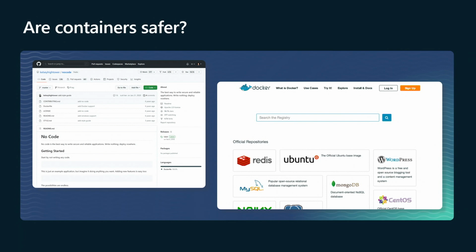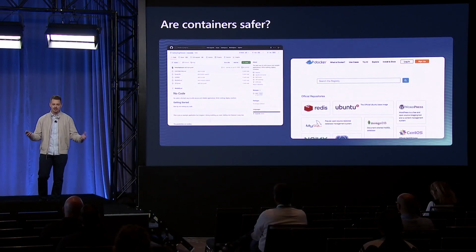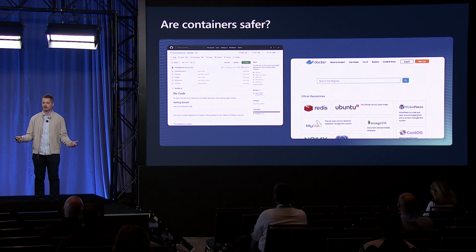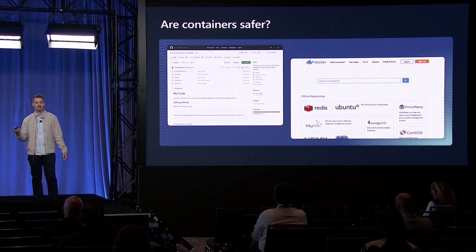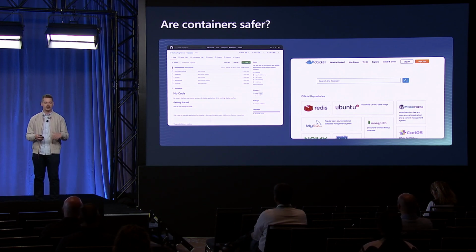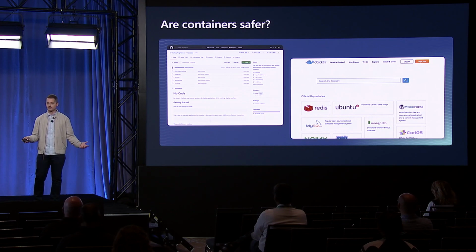Up here on the screen, you see two screenshots. The one with the GitHub repository is the only trusted code in the world, a code base by Kelsey Hightower. The reason it's secure is because there's no software in it. The only secure software is no software. So that means that containers are inherently not safe. And just like the lesson I learned on the help desk, I should be skeptical of the images and containers that I pull down from different registries, whether that be Docker Hub or elsewhere.